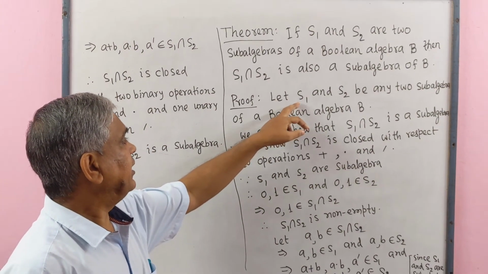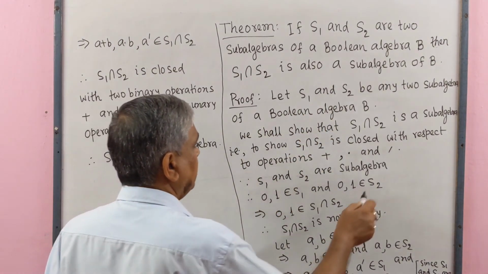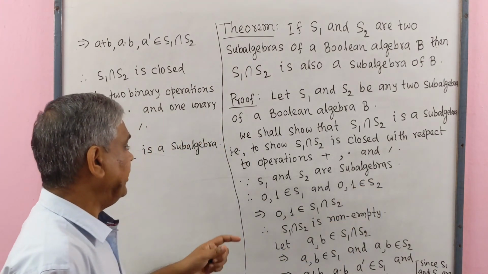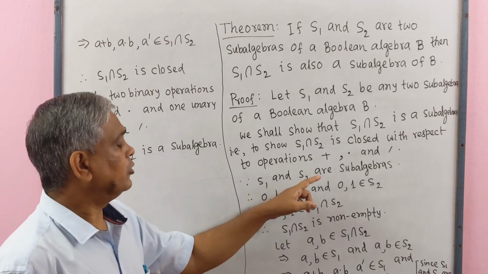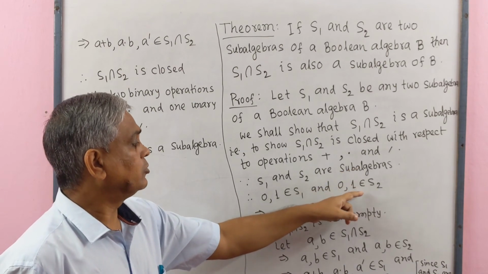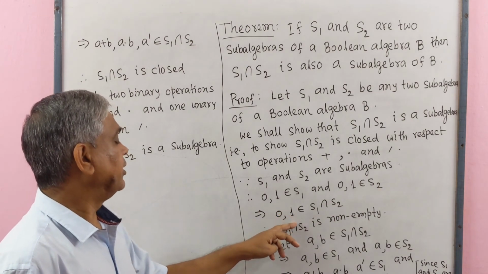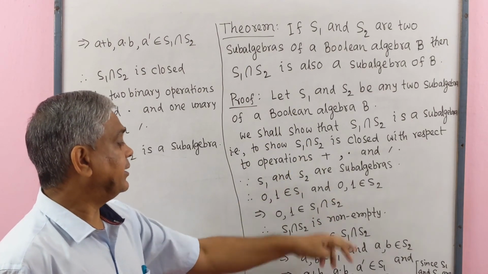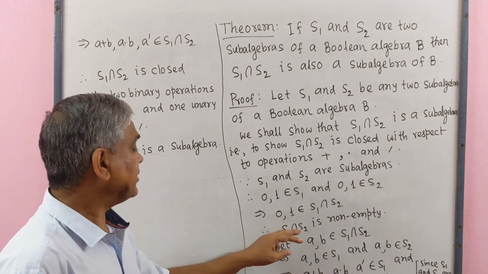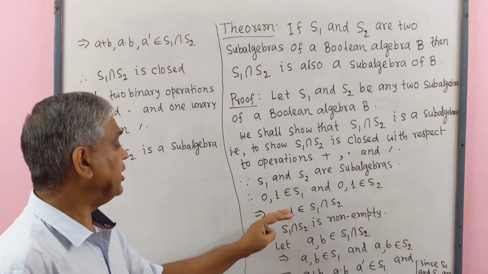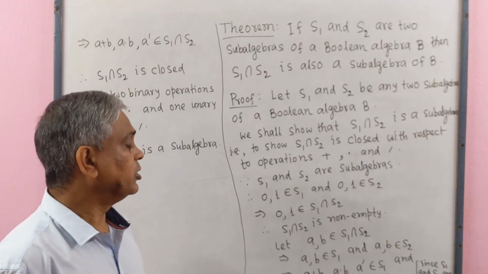Since given that S1 and S2 are sub-algebras, therefore identity elements 0 and 1 belong to S1 and also 0 and 1 belong to S2, implies that 0 and 1 belong to S1 intersect S2. That is, S1 intersect S2 contains at least two elements 0 and 1. Therefore, S1 intersect S2 is non-empty.